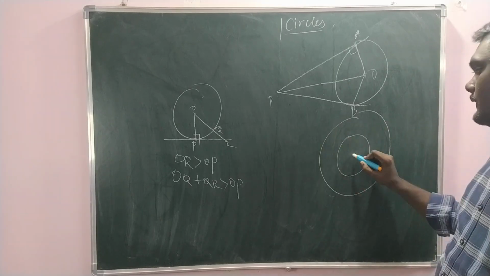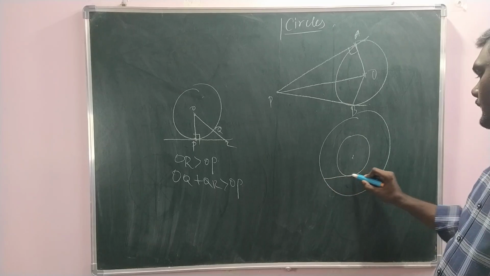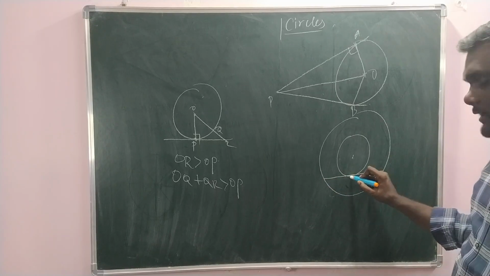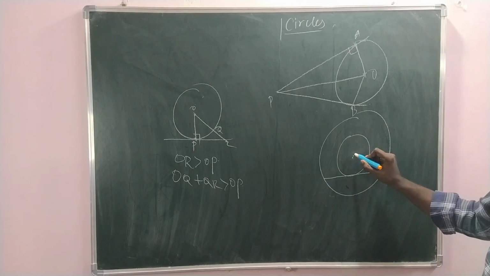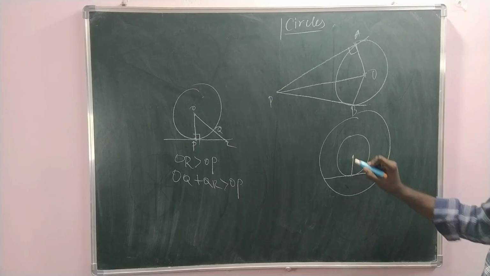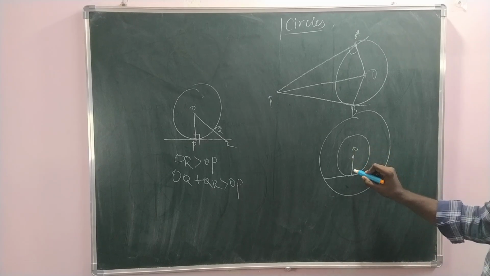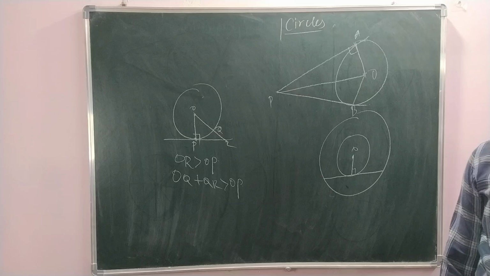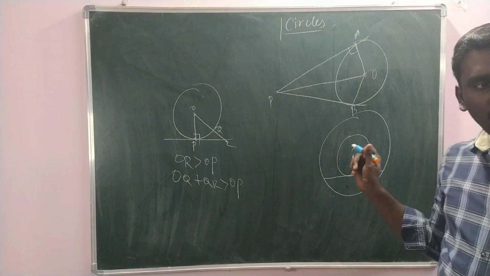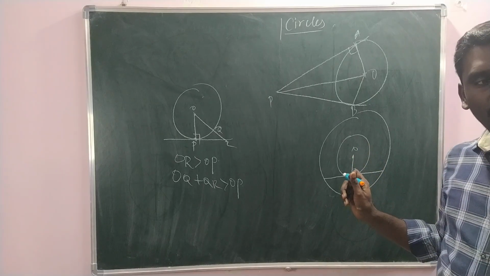Two concentric circles with the same center. This is a chord for the big circle and a tangent for the small circle. If you connect, this is the center. Concentric circles have the same center. So this is 90 degrees. And in 9th class we have studied that if a line is drawn perpendicular from the center, it will bisect the